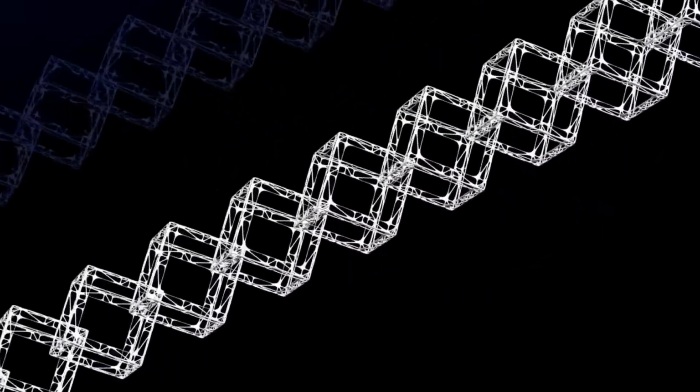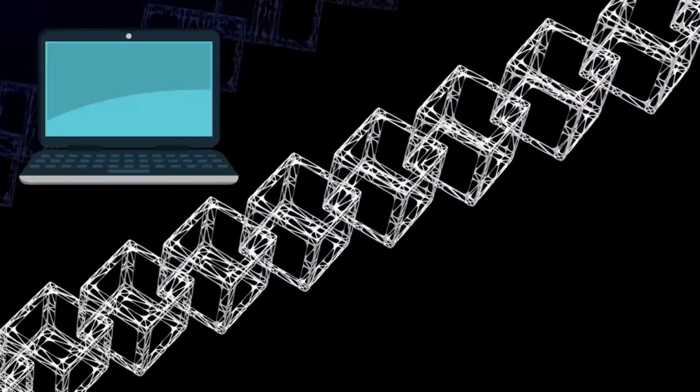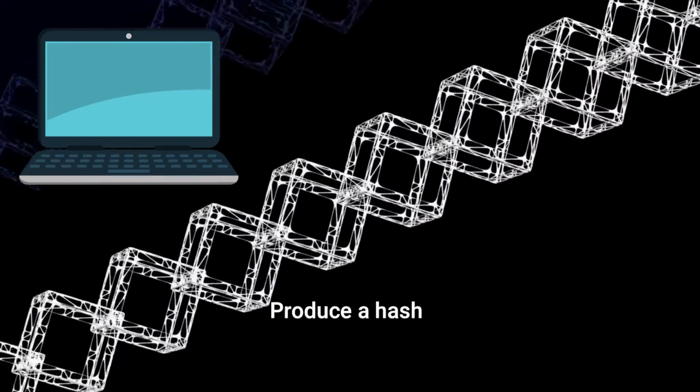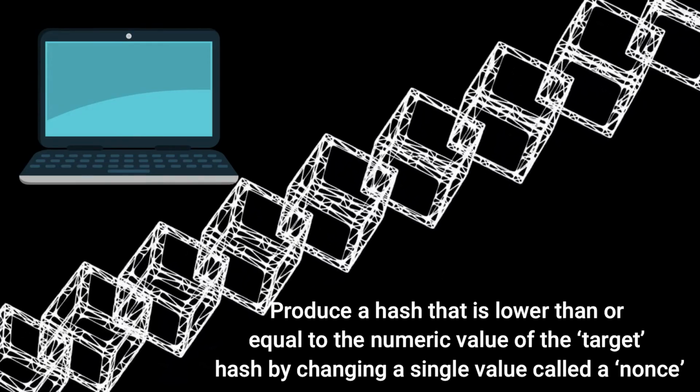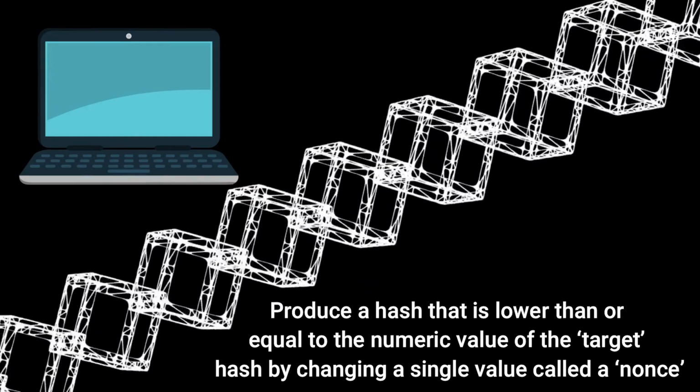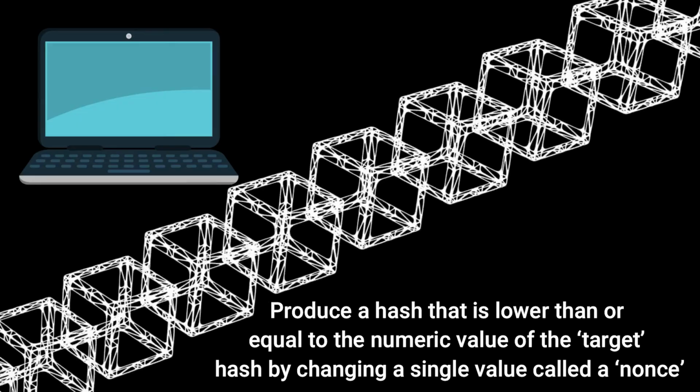Before new transactional data can be added to the next block in the chain, miners use their machines to compete and guess a number. More specifically, miners are trying to produce a hash that is lower than or equal to the numeric value of the target hash by changing a single value called a nonce. Each time the nonce is changed, an entirely new hash is created.